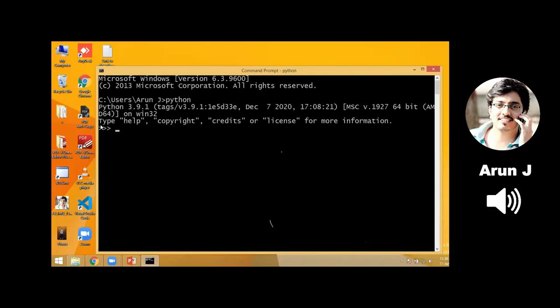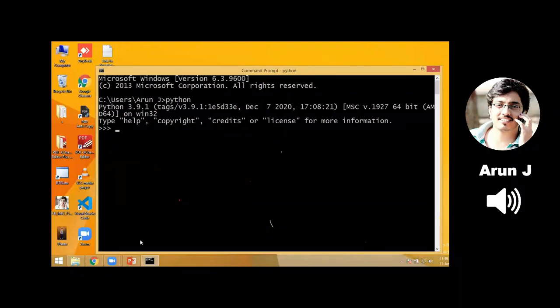If you get these three angular brackets, then your Python software is successfully installed. So I'm in a Python shell now. Sometimes if you enter python, you will get an error. For that you have to install a software called Microsoft Visual C++ Redistributable.